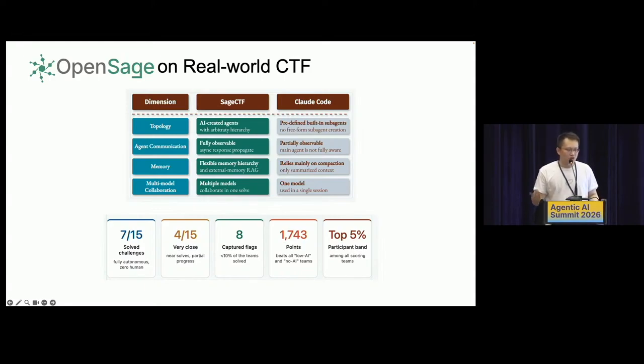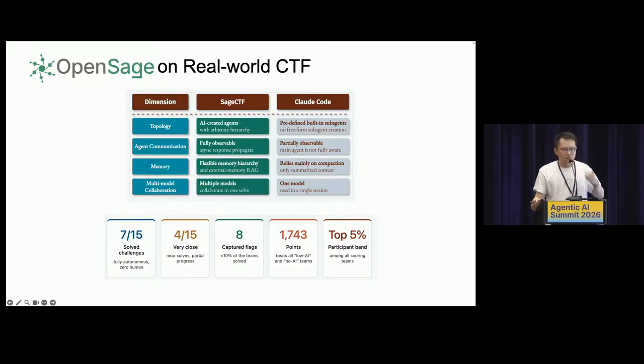We tried OpenSage on 15 of the non-interactive challenges, because the organization doesn't allow AI to solve the challenges and submit. So we ran it in parallel, at the same time the challenges were released. In total, of 15 challenges, we were able to solve 7 of them. After a post hoc analysis, 4 of them were actually very close. If we had given it another hour, we could have solved 4 more challenges.